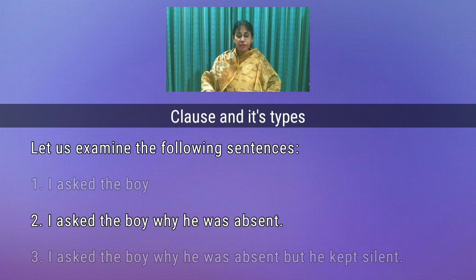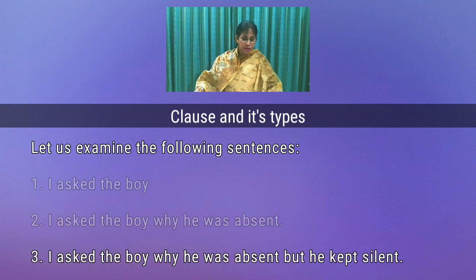In "I asked the boy," the structure is subject plus finite verb plus object. In "he was absent," it is subject plus finite verb plus complement. Both make complete sense independently, and they are joined by the word why to make a complex sentence.